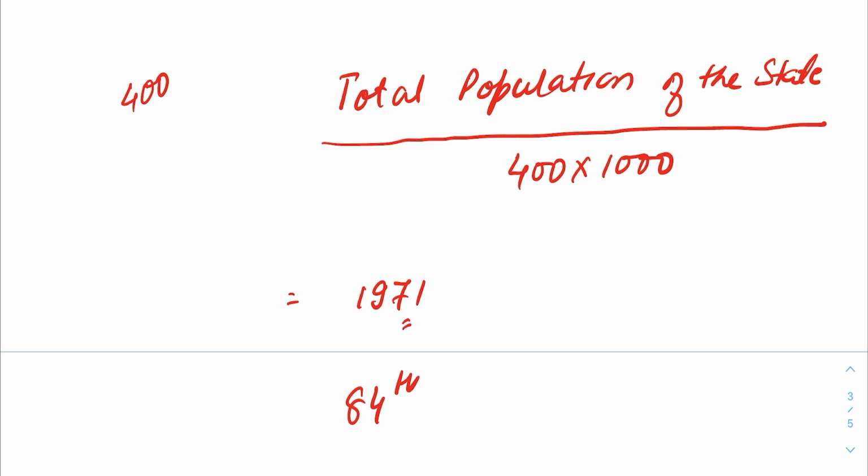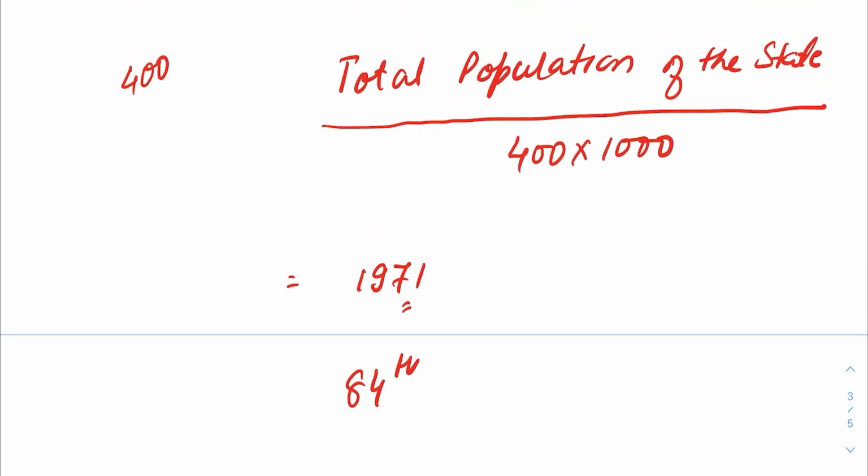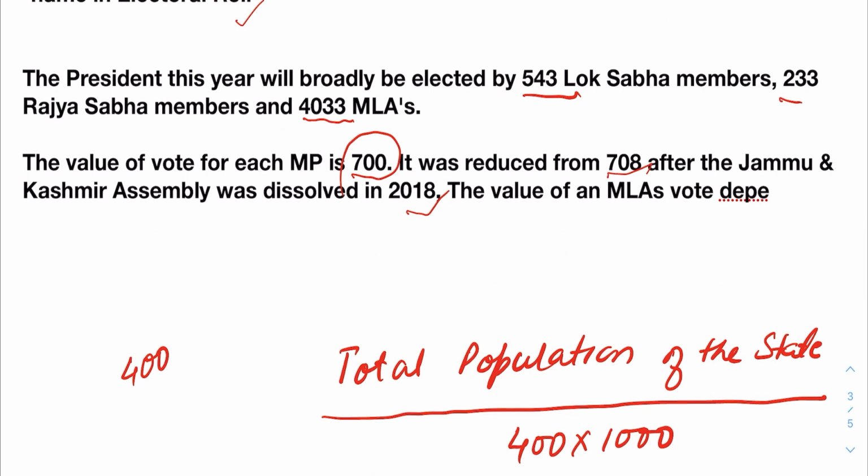Through this 84th amendment, any change in the boundaries of the constituency is forbidden until the national census of 2026 is published. So, for the calculation of MLA's value of vote, the population which is taken is based on the 1971 census. Therefore, value of vote of MLAs differs depending on the population of that state, while value of vote for each MP is equal, which is 700.